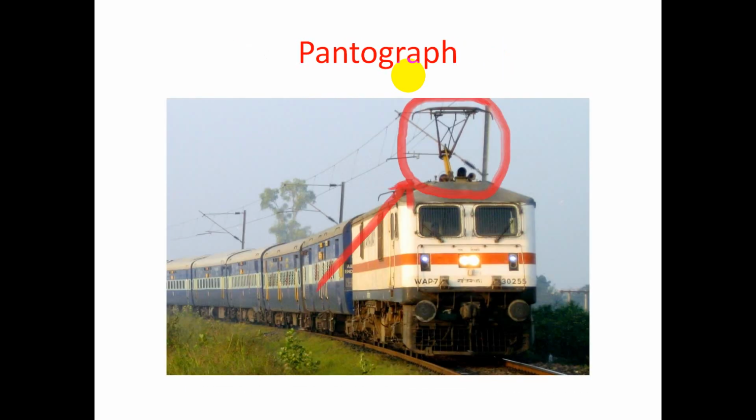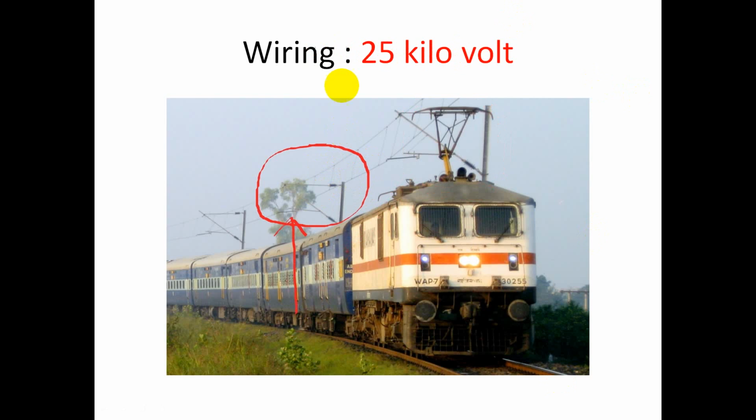Next, pantograph. Friend, this is a pantograph. You can see here the pantograph. Basically friends, a pantograph is an apparatus mounted on the roof of an electric train to collect power through the overhead tension wire. Simple words, for getting connectivity. How do these electric wires having 25 kV, how do we get that voltage using that pantograph? All right, that's why friend, if you see the power, that wire carries 25 kV, 25 kilovolt.